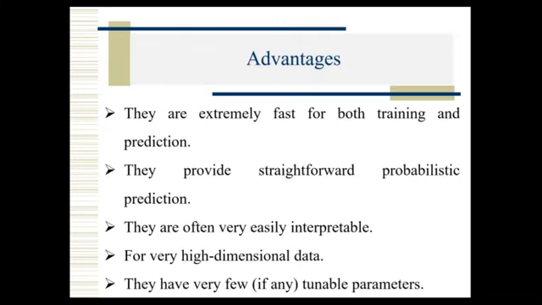Now we will see some examples. Here are the advantages. In most applications we use the Bayesian classifier, which is based on probability. Probability is a more powerful technique, so based on that we get more accurate results. Training is also very fast. Probabilities we can compute quickly, and we neglected the denominator also.